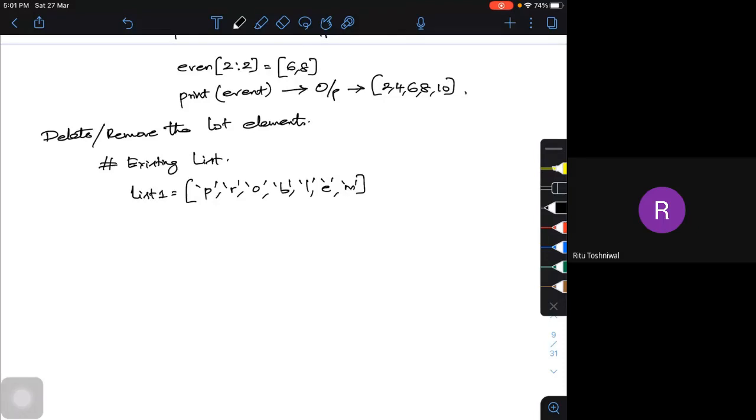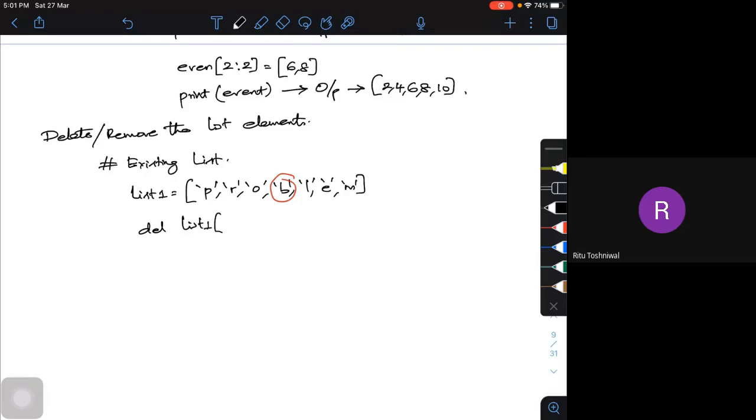If I want to delete a particular item in this list, I can do that. Now what do I want to delete? Say I want to delete B here. What I will do is use this operation del on list 1.